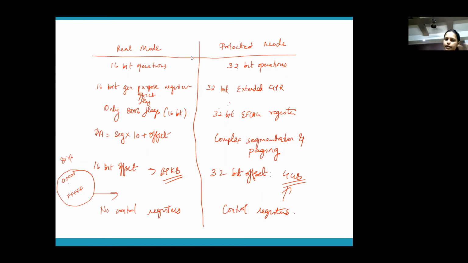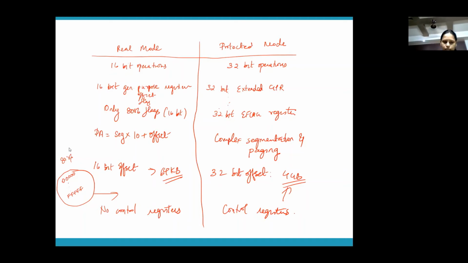In that case, you can say that in real mode, our processor is acting as a fast 8086, so we can do only 16-bit operations. So all our registers are also of 16-bit capacity, including general purpose, offset, and flag registers. Whereas in protected mode, we have extended GPRs, extended offset registers, extended flag registers. Segment address and physical address calculation is easy in the case of real mode, whereas for protected mode, we have a complex segmentation and paging mechanism. We'll be learning segmentation and paging.